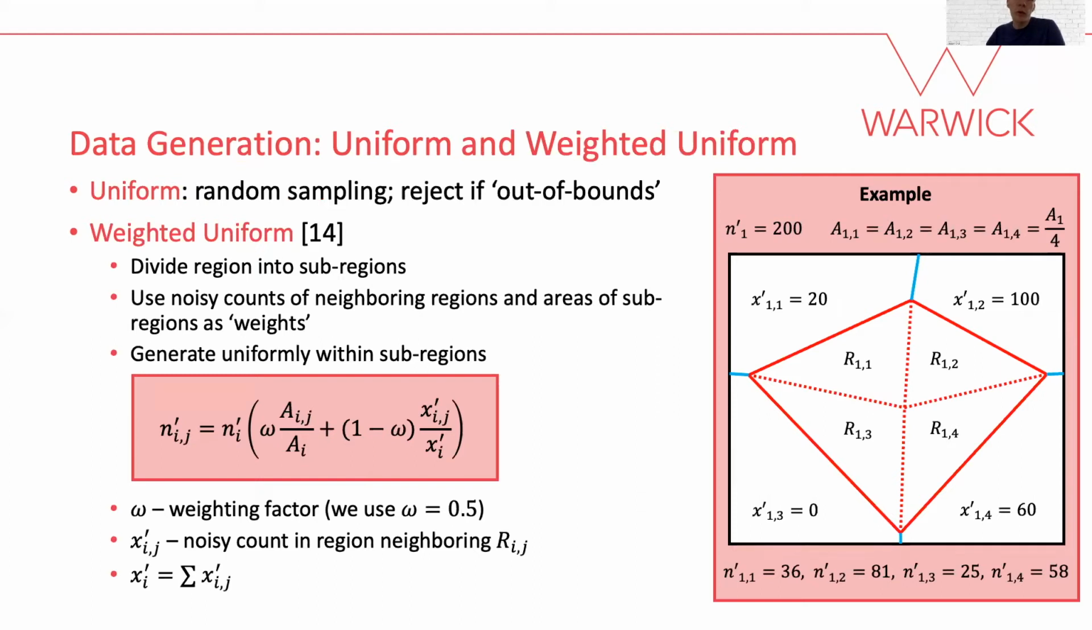Our weighted uniform approach divides each region into subregions. To decide the number of points to generate in each subregion, we use the noisy counts of neighboring regions and the areas of the subregions themselves. Having determined the number of points for each subregion using the guideline shown, we generate the points using the uniform sampling method. An example of the process is shown on the right of the screen. It is worth noting that both of these methods are private by default, as they do not interact with the real data at all.